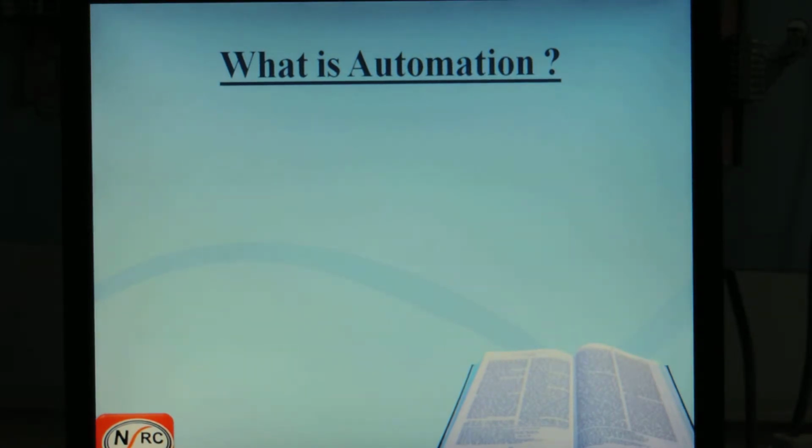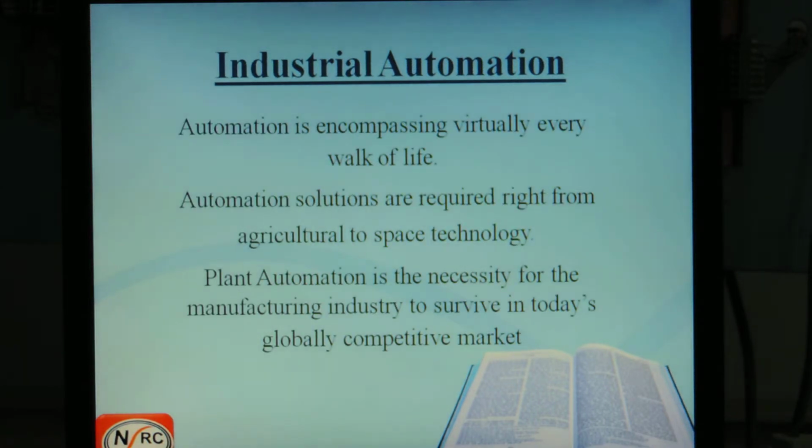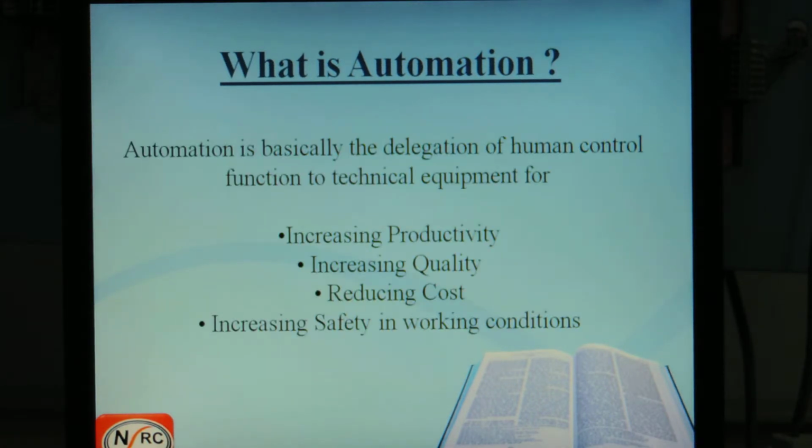In this session, let's have a look at automation. First of all, what is automation? Automation is basically the delegation of human control function to a technical equipment to achieve particular factors. Those are increasing the productivity, increasing the quality, and reducing the cost. Finally, increasing the safety of the human operator.